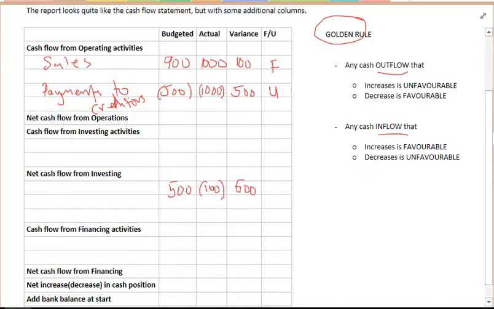We can think of this as negative 100 and 500. To come down from 500 to negative 100, we need 600. This, of course, would be unfavourable. We've had a decrease in an inflow. We thought we had $500 coming in. It's decreased all the way that it's become an outflow. So it's very, very unfavourable. Any item could appear in here as long as it has to do with a cash flow. Our variance column is simply the difference in number. This is our only tricky part here. And our golden rule states when things will be favourable or unfavourable.